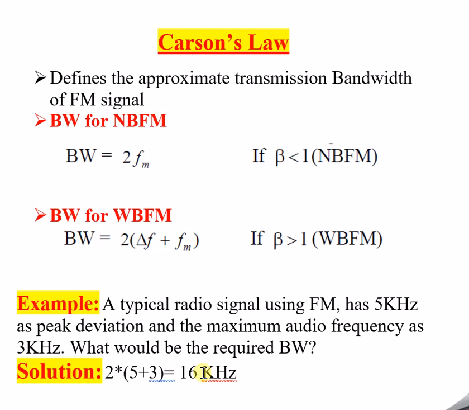This is the way you have to solve bandwidth related problems, especially using Carson's law or Carson's rule. Both are one and the same. So this is all about calculation of bandwidth for both WBFM and NBFM. Remember, once there is no peak deviation, then definitely it is a narrowband FM signal. We have to assume it because delta f is going to be 0 in that case. So this is all about Carson's law.